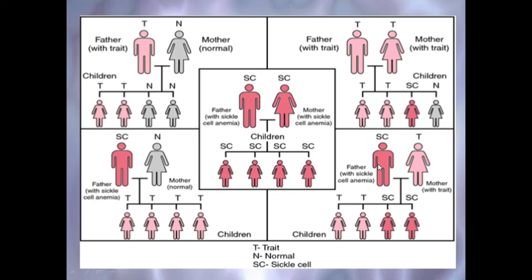Here the father has sickle cell anemia, the mother has the trait. So 50% of children will have the trait, 50% will be patients of sickle cell anemia. If both the parents are suffering from sickle cell anemia, then all the children will also suffer from the disease, sickle cell anemia.